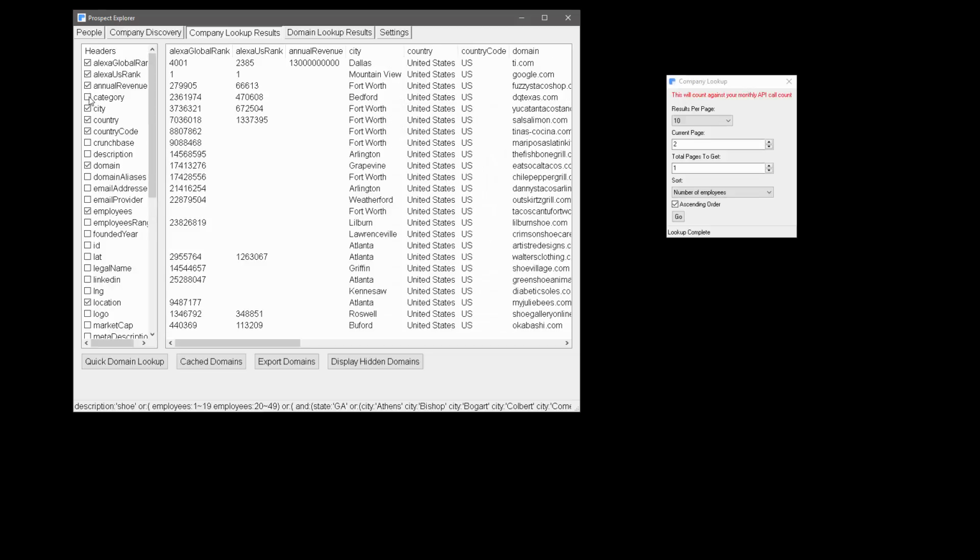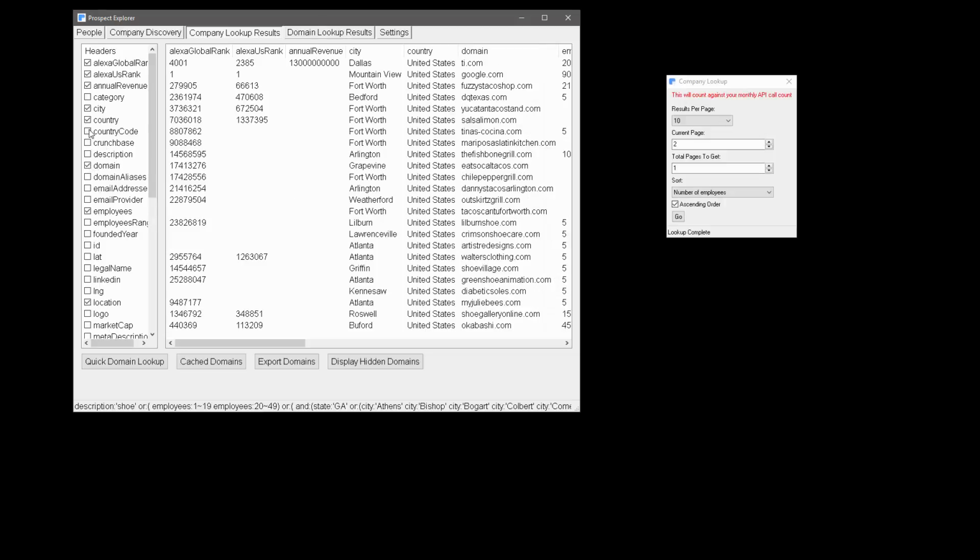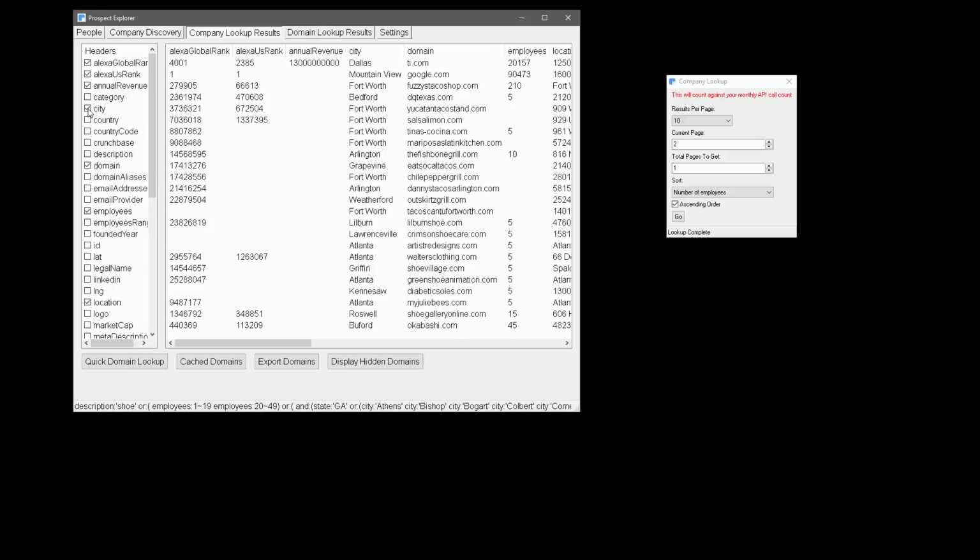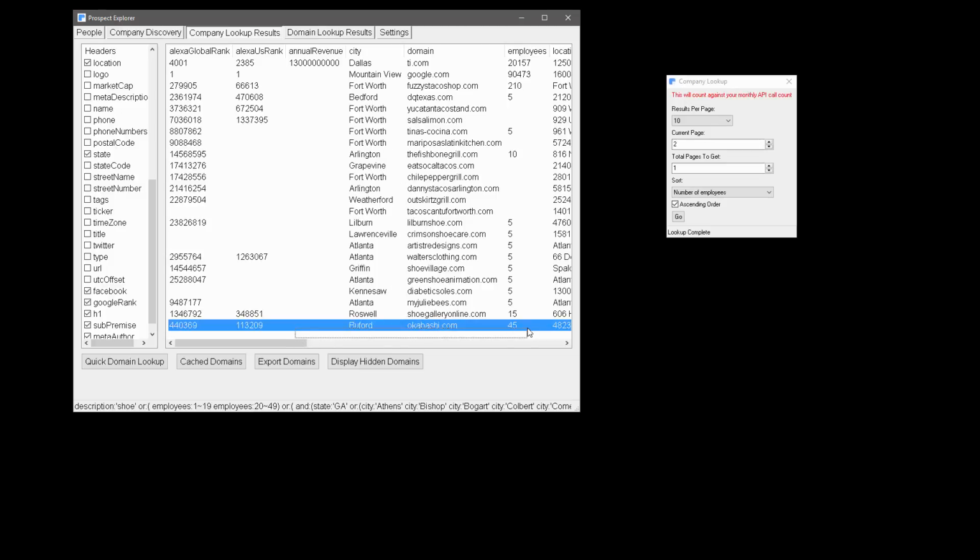Notice this live gets updated. I'll leave domain, but country code, country, city. These should all be cities in Athens, Georgia. This interface is not supposed to be where you're really playing with your data. It's a quick, easy way to look at your data.